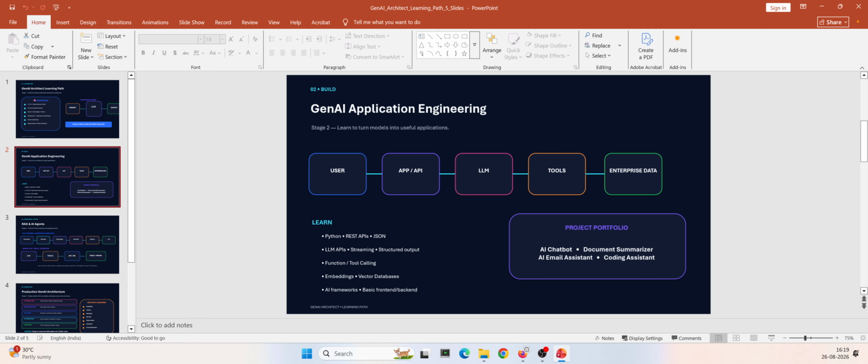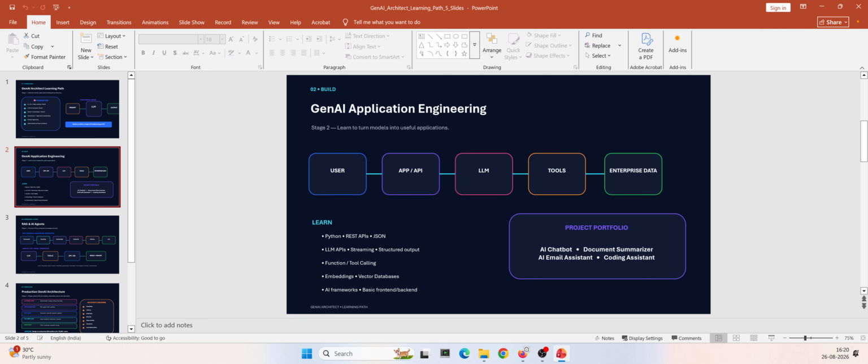A lot of the programming work deals with these things only, so we should understand them, right? Then we should understand LLM APIs, streaming, structured output, all these things, and function and tool calling, embeddings, vector databases, as I was speaking. We should understand all these things, right? In this diagram, if you see, the user enters something, and an app or API will call that LLM, and the LLM interacts with tools, and it will give the enterprise data. That's how it works, right?